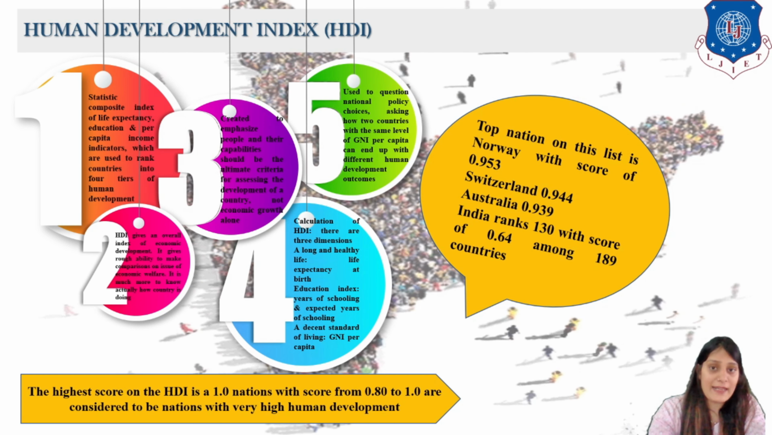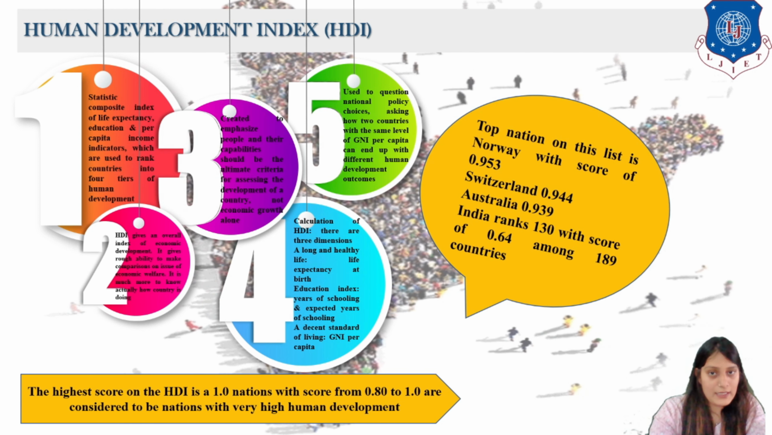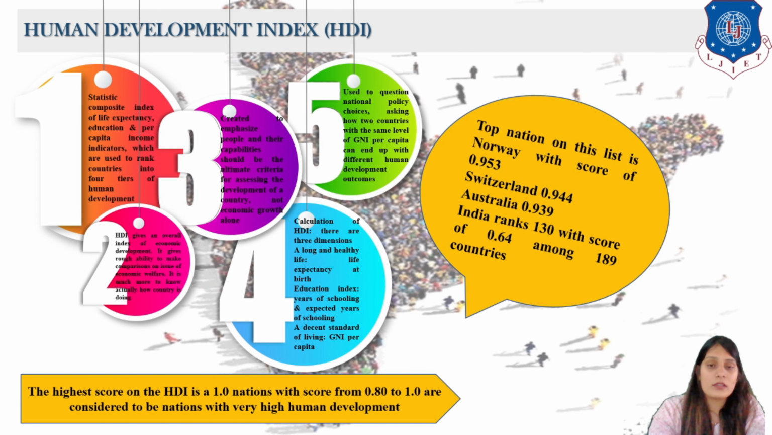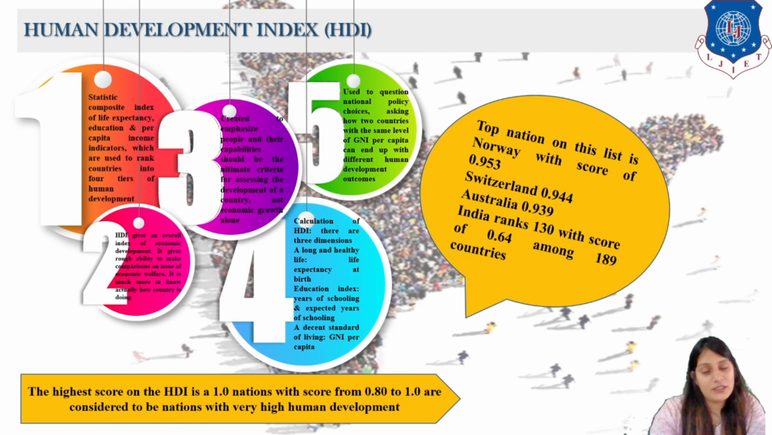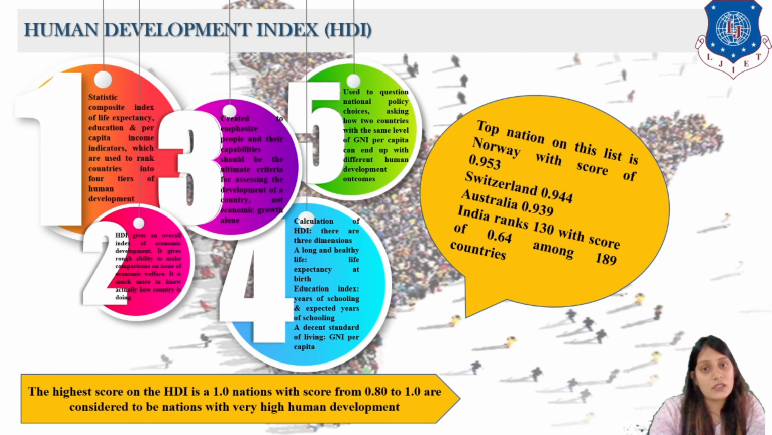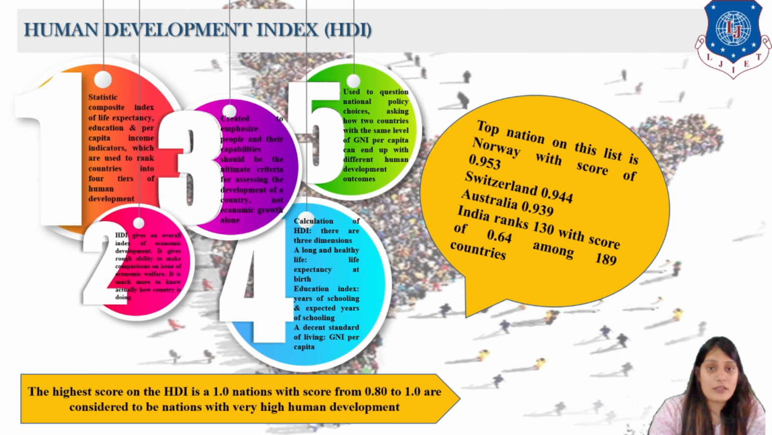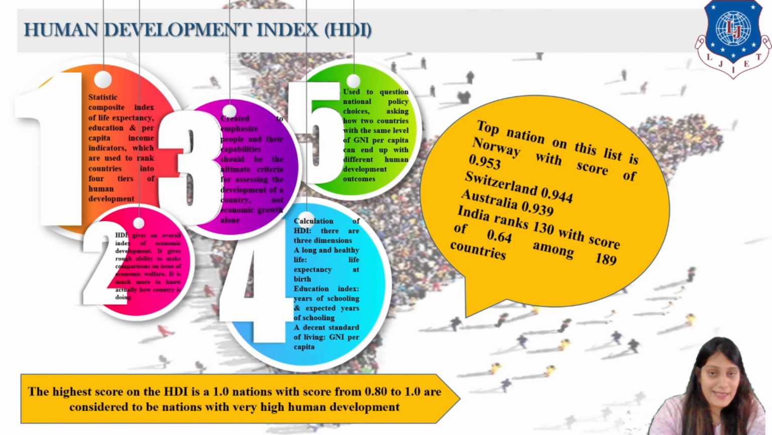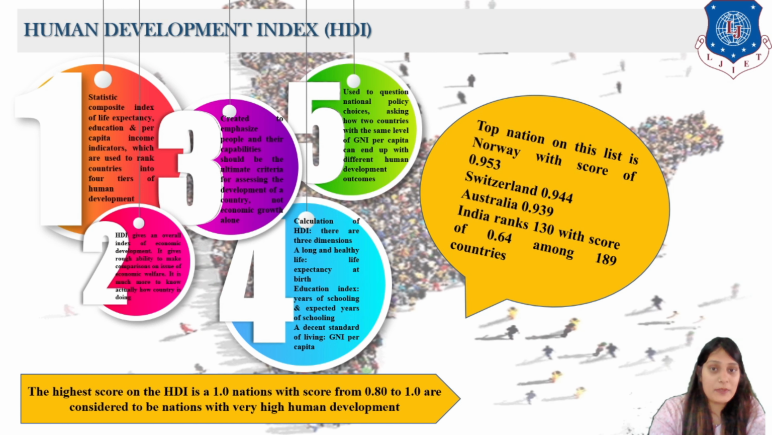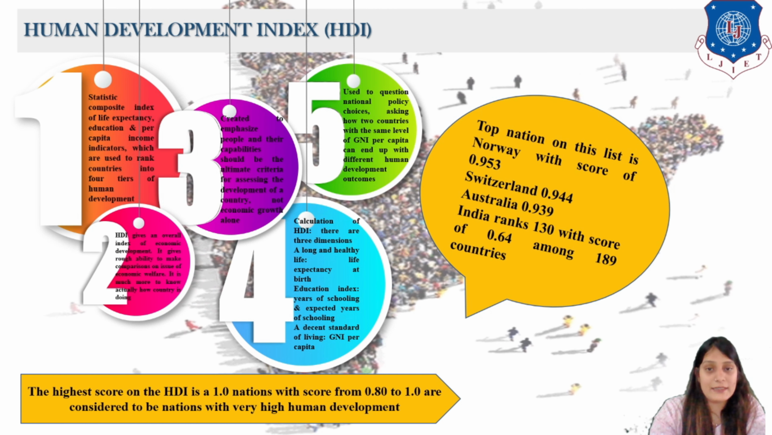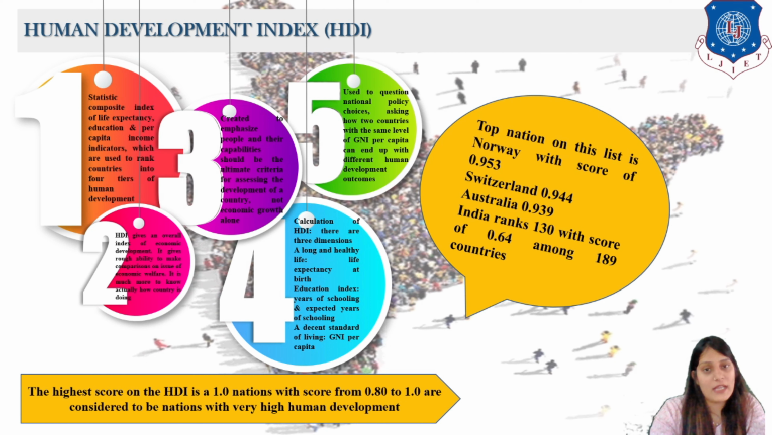Now let us see the ranking. Norway is first, after that Switzerland, after that Australia, right? India ranks 130th among 189 countries. So we are very much on the lower scale, and we need to work more on our system. Yes, the pandemic has also affected our GDP a lot, and it has also affected our Human Development Index. That is why people should have a good healthy life and the safety of it, so we can have a good HDI.